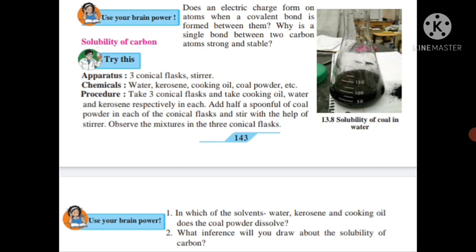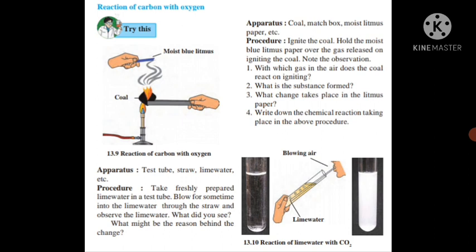After that, let us study about the reaction of carbon with oxygen. To study this reaction, we have to take some apparatus like coal, matchbox, moist litmus paper, etc. Then we have to ignite the coal and hold the moist blue litmus paper over the gas released on igniting the coal, and observe it. After observation, we have to give the answers of the following questions.